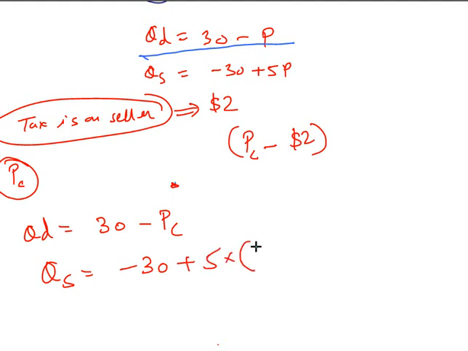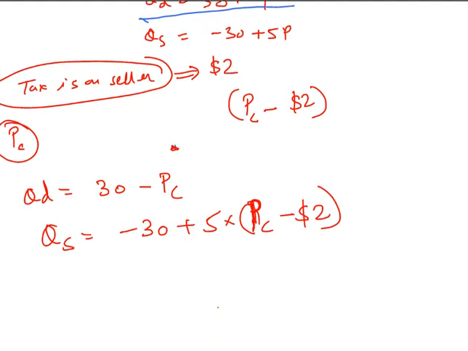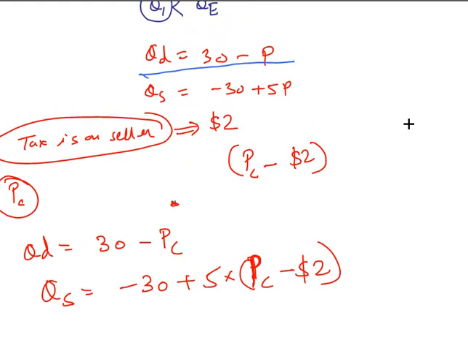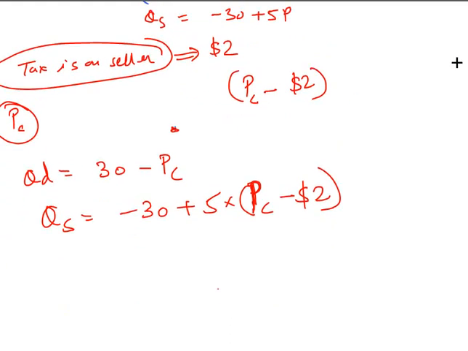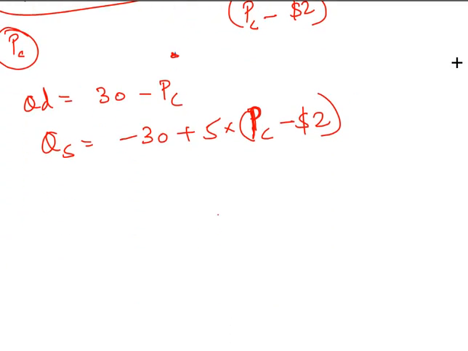But the price is not PC, because the seller is not getting PC, he is getting PC minus $2. I believe this is a shortcut method to handle this case. In the book you will find that they have converted both to functions of price and get the similar result, but this gives you the result much faster.